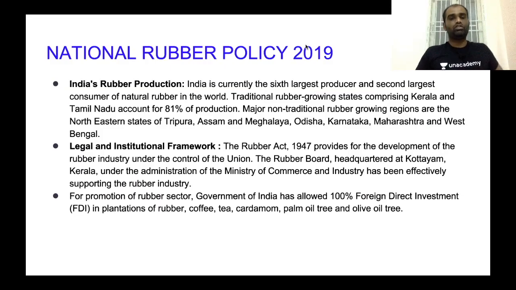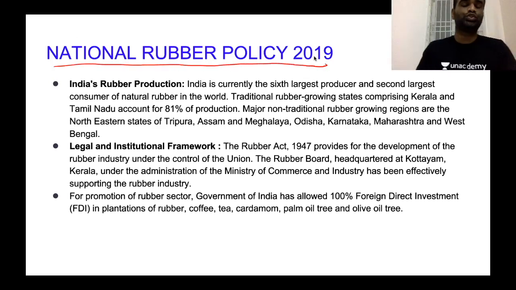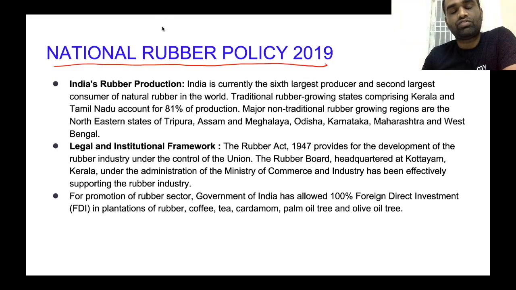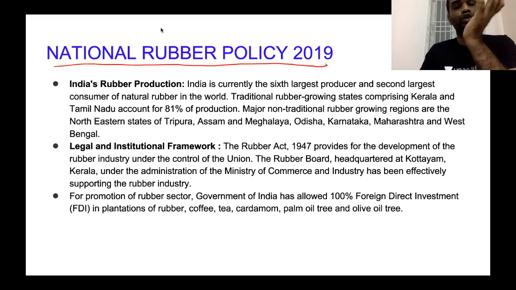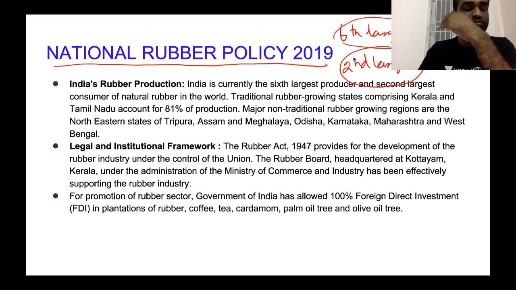Now the next topic that we will be looking at today is the National Rubber Policy, which was introduced in 2019. Before going on to the topic itself, let me give you a brief overview of rubber production in India. Before going on to the policy, we will look into that. See, India is the sixth largest producer of rubber, but India is the second largest consumer of rubber in the world. Okay, so what does it say? There is a disparity between production and demand, and because of this disparity, large amounts of rubber are being imported from other countries.